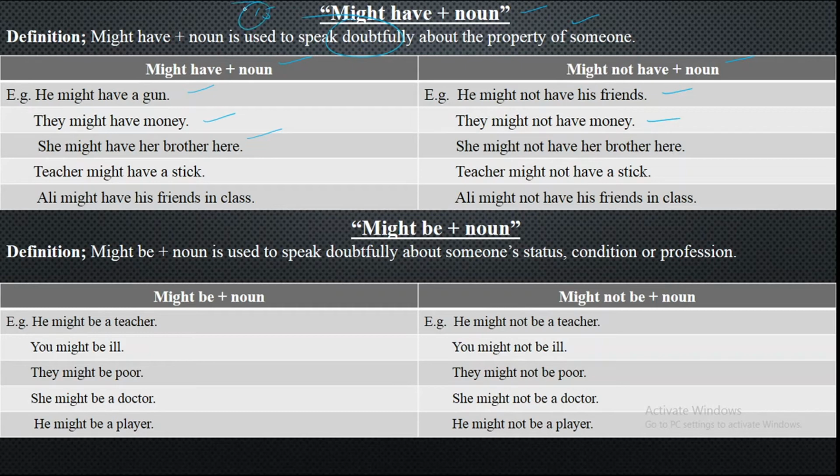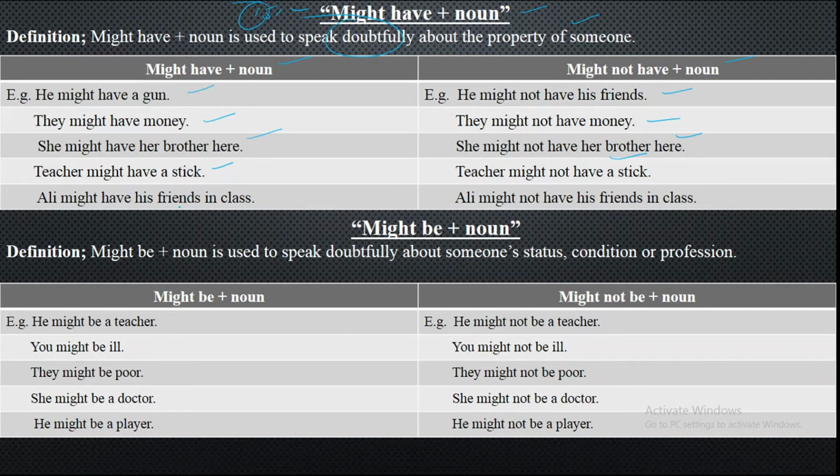You are having the prediction, but the remaining ones you are not sure about. And she might not have her brother here. Teacher might have a stick and teacher might not have a stick. Teacher might have a stick that students are too much quiet and they are listening to the lecture, and teacher might not have a stick that the students' voice is coming to the room.